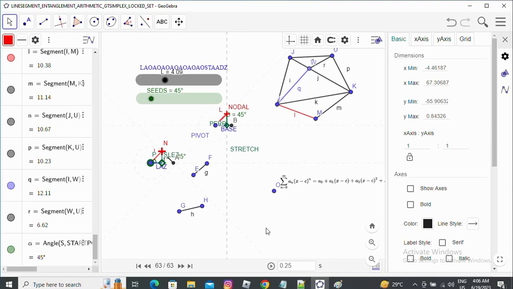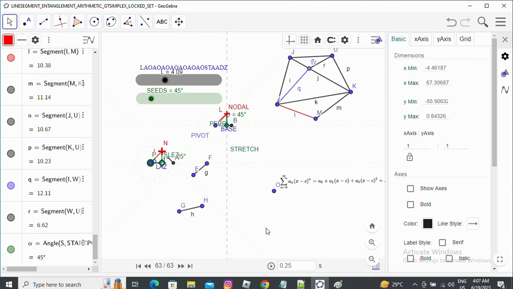Ultimately, in the multiplication and division of Gtsimplexes, we get Gtsimplexes. But when we do plus or minus of Gtsimplexes, we get locked sets. And when we do the multiplication of locked sets, the final output line segment is interacting with the final output of another locked set, and in that case we can see there is a gluing behavior, and we will also get a locked set multiplied with another locked set. It looks like a locked set, but there is a very large gluing behavior.